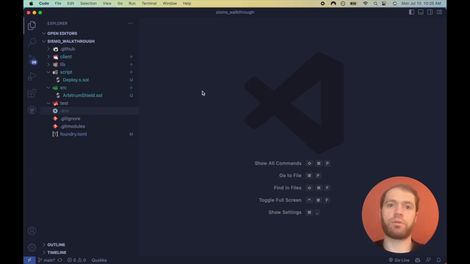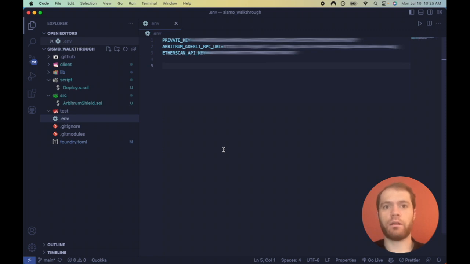First, I set up a new Foundry project by running forge init. I've included a .env file containing my private key, the Arbitrum Goerli RPC URL, and my rbscan API key. If you need to retrieve your private key, it can be exported from your wallet. The RPC URL can be obtained from Alchemy's website, and the rbscan API key from rbscan's website. Please remember to double check that the .env is included in your gitignore file. If it's not included, you might accidentally push up your private key to GitHub. I made this mistake once and I lost all my Goerli ETH. It was a sad, sad day.